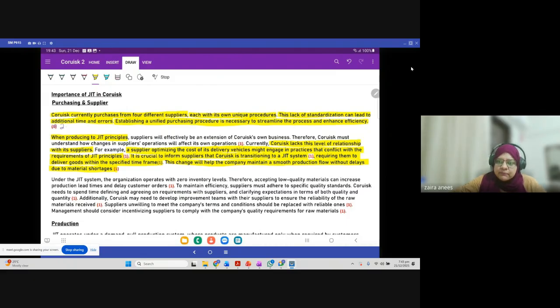So you need to tell them the time period, you need to tell them the quantity. And also, there's a why factor missing here.